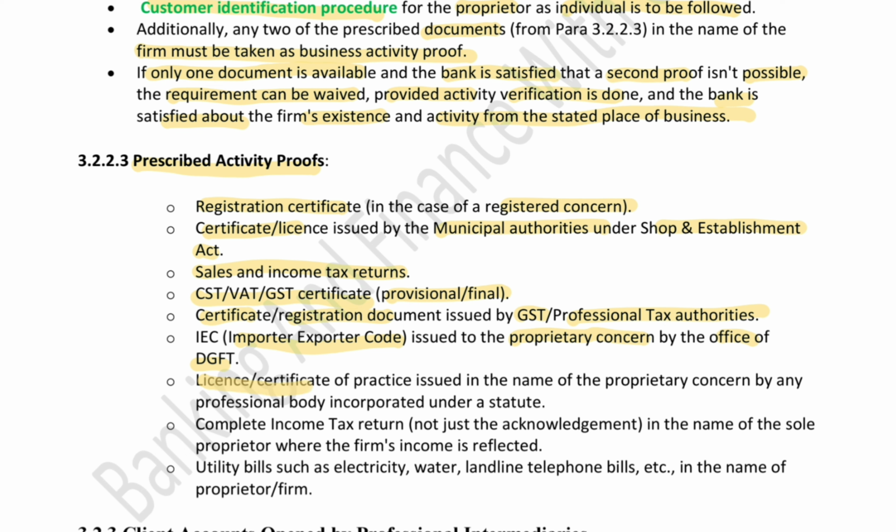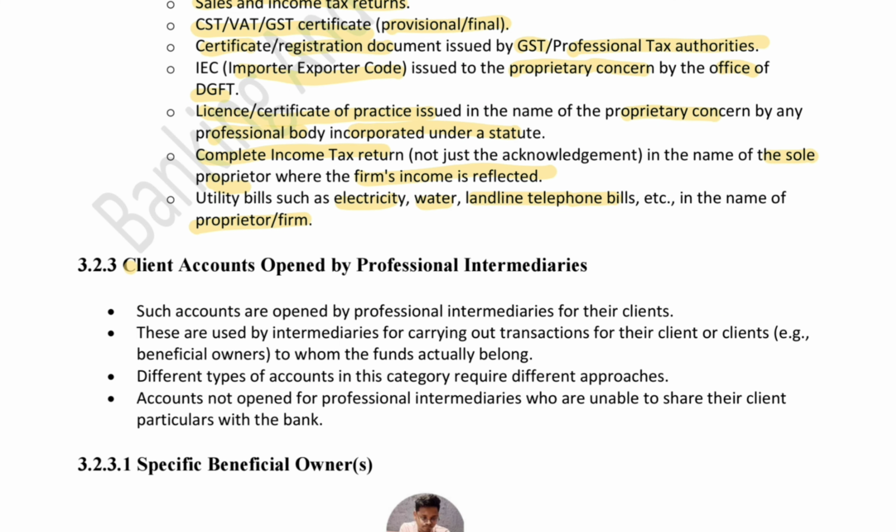We also need the license or certificate of practice issued in the name of the proprietary concern by a professional body incorporated under a statute. For example, if it's a CA firm, then you need the certificate of the CA before opening such accounts. Also, a complete income tax return in the name of the sole proprietor where the firm's income is reflected. You also need the utility bills like electricity, water or landline telephone bills in the name of the proprietor or firm.